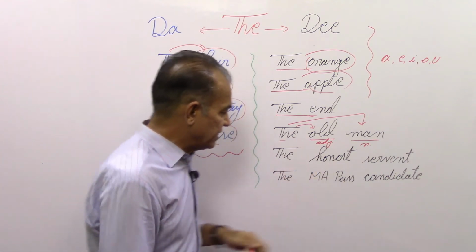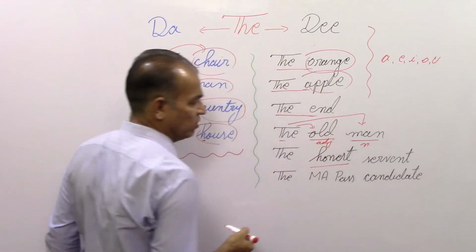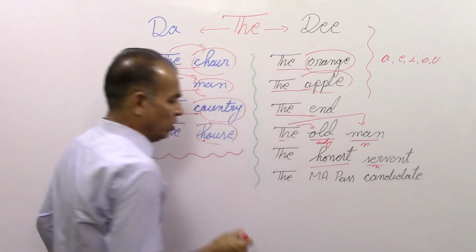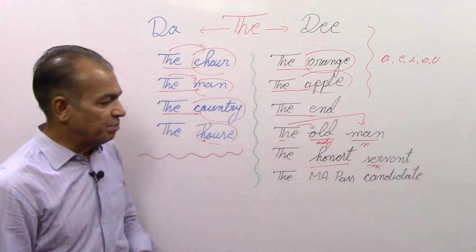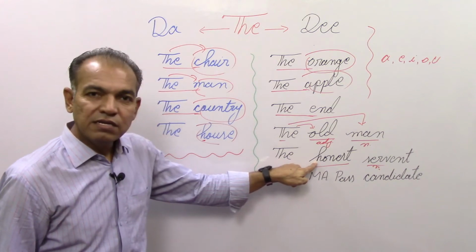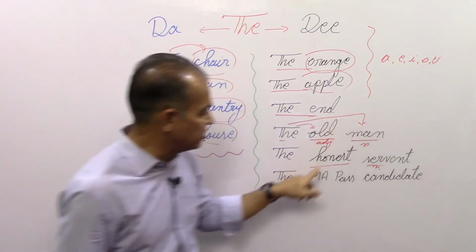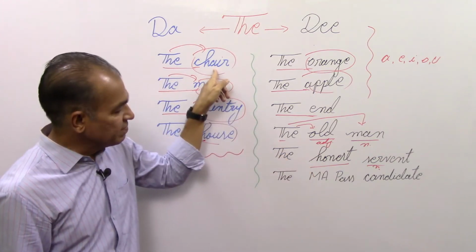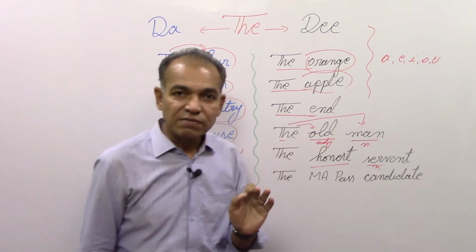Okay, now this is the third point or the fourth point. Now you can see that there is a word, honest. This is also an adjective like old. Servant is a noun, like man. Now here you can see that the word honest begins with a consonant. H is a consonant, it is not a vowel, not A, E, I, O, U. So normally the rule which we studied tells us that we should pronounce this word here "thuh".